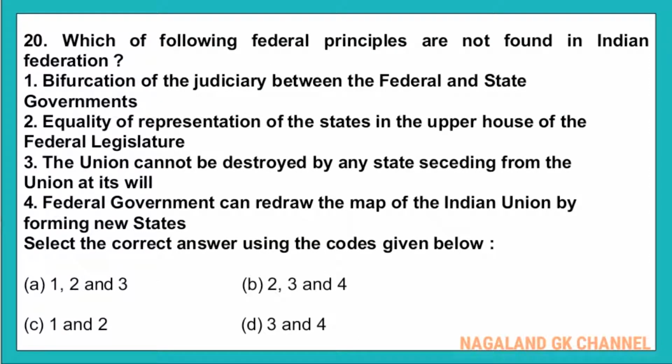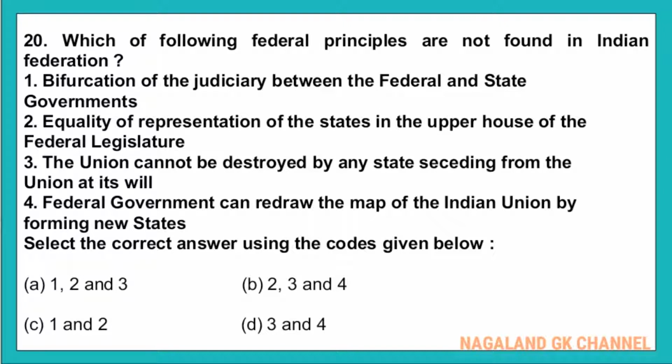And question number 20, which of the following federal principles are not found in the Indian Federation? Number 1, partition of the judiciary between the federal and state governments. Number 2, equality of representation of the states in the upper house of the federal legislature. Number 3, the union cannot be destroyed by any state seceding from the union of its own will. Number 4, federal government can redraw the map of the Indian Union by forming new states.